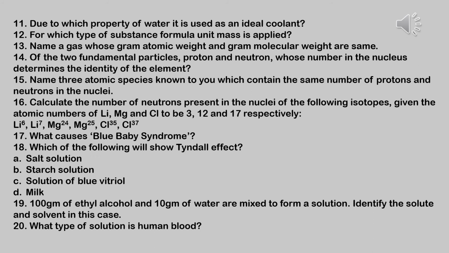Question number 20. What type of solution is human blood? It's a very interesting question, I think so. Human blood is a solution as it is a colloidal solution of hemoglobin in water, that is plasma. So hemoglobin in water, that is plasma.